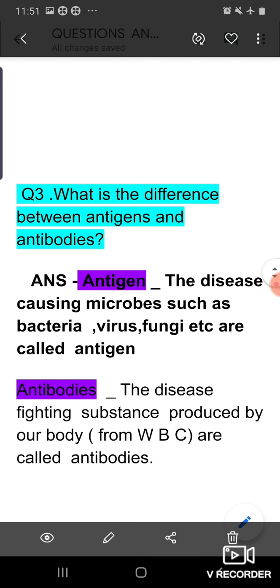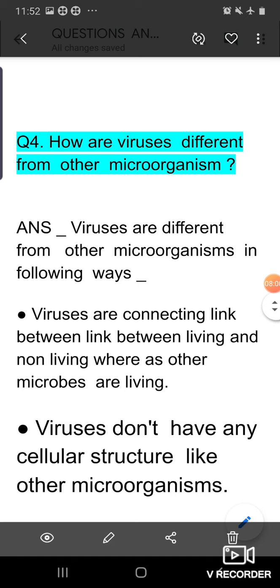Next, what is the difference between antigens and antibodies? The disease causing microbes such as bacteria, virus, fungi, are called antigens, and antibodies are the disease fighting substances produced by our body, mainly from which cells? That is the WBC, white blood cells. How are viruses different from other microorganisms? Viruses are different from other microorganisms in the following ways. Viruses are the connecting link between living and non-living, whereas other microbes are living. Viruses don't have any cellular structure like other microorganisms.